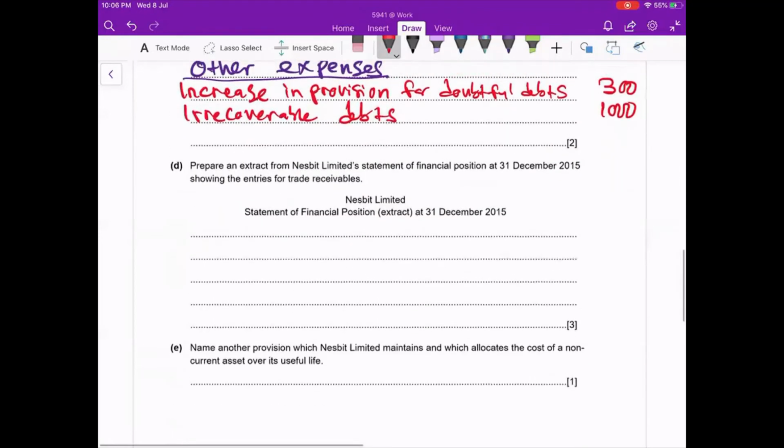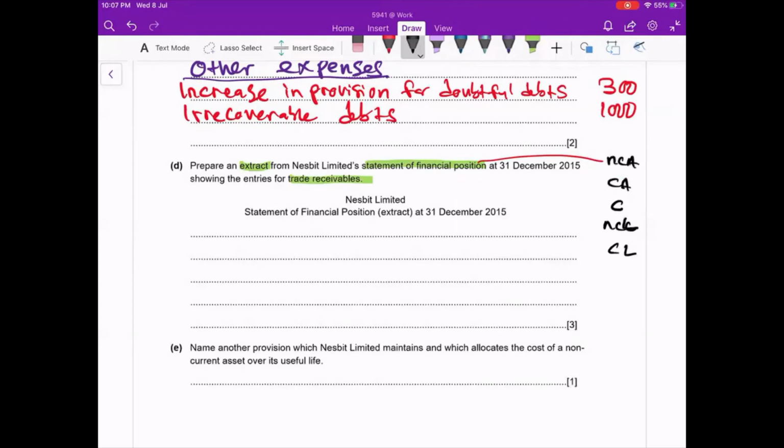Question D. Question D is prepare the extract. Again, extract means a part of the statement of financial position on 31st December, recording trade receivable. So in the statement of financial position, we have NCA, CA, C, NCL, and CL.